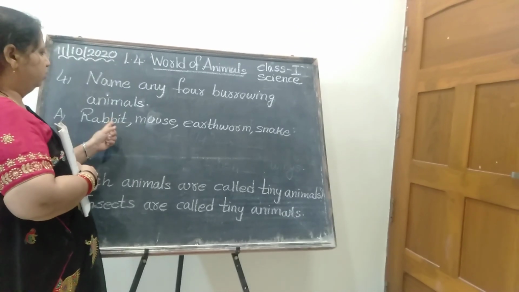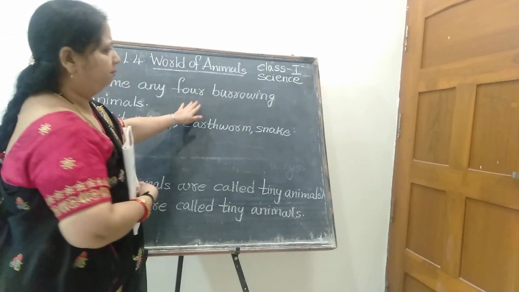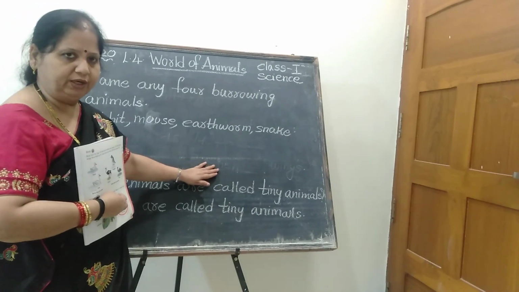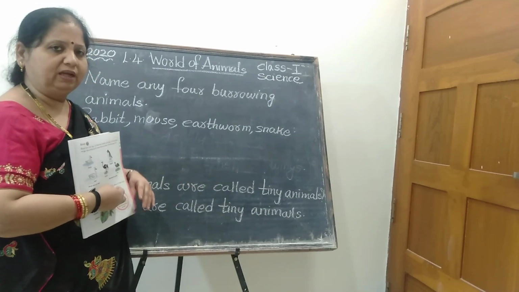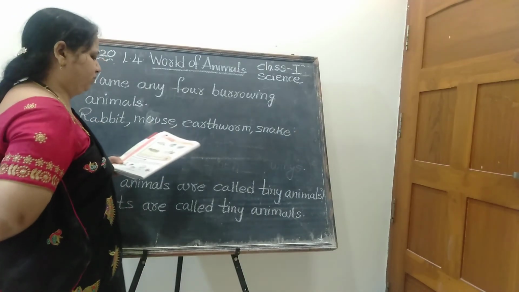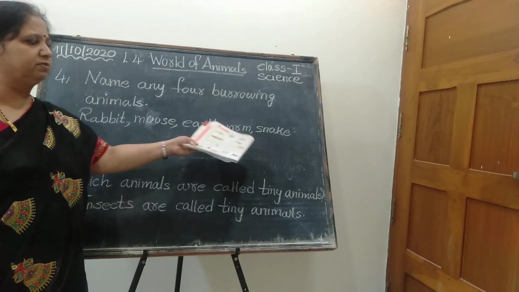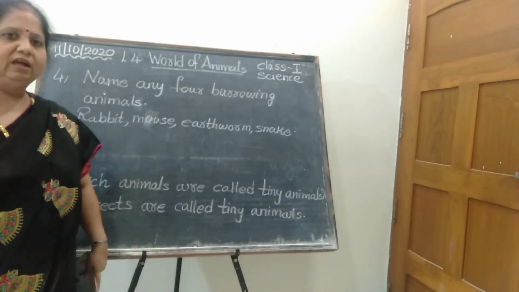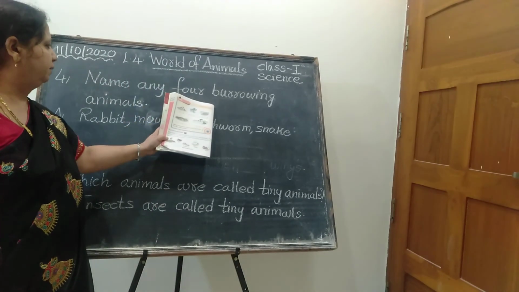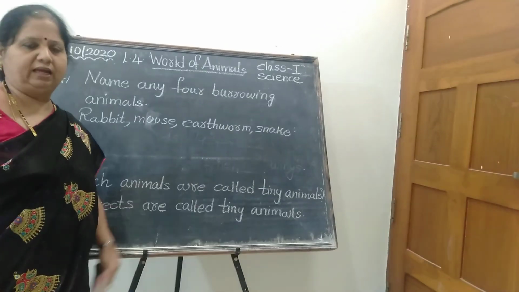Okay. So all those 4 are what? Burrowing animals. Why do they call burrowing? Because they dig the ground. They make a hole into the ground and that is their shelter. That is a shelter for those animals. Okay. So are called what? Rabbit, mouse, earthworm, snake are called burrowing animals. Okay. Come on, say name any 4 burrowing animals. Rabbit, mouse, earthworm and snake.